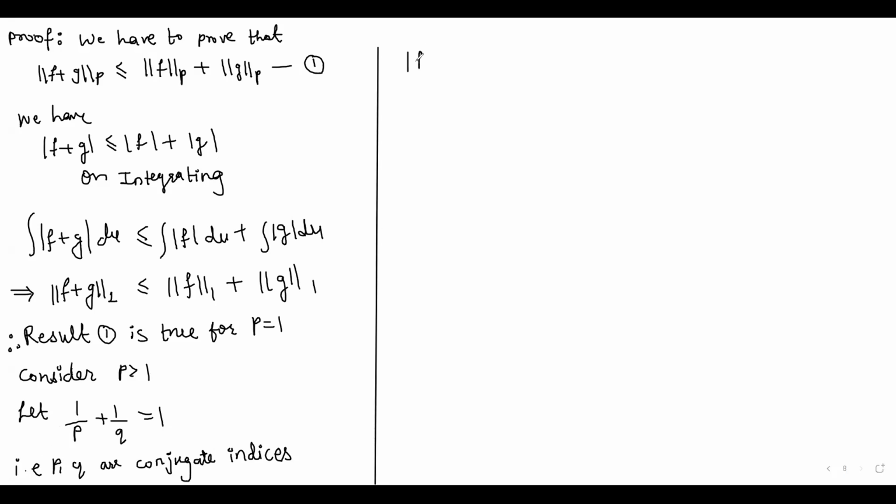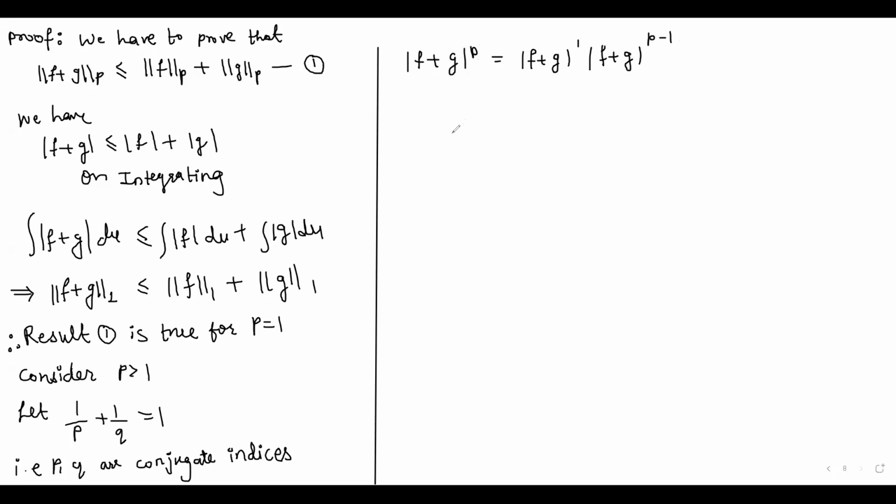So therefore mod of f plus g to the power p is written as mod of f plus g to the power 1 into mod of f plus g to the power p minus 1. Now if we add these powers, 1 plus p minus 1, eventually we get p.